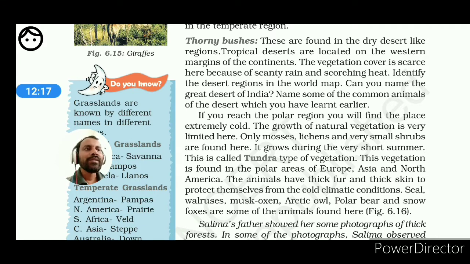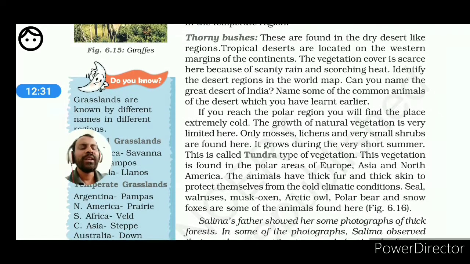Adaptation in the animals: look at the thorny bushes, obviously, in the arid region. Obviously, the camels can sustain without water for a long period of time; they can store water in their body mass. Such things are very common, so you have to find them out minutely. Students, you were requested to write down such adaptations in your own words, and if possible, send them to me also.